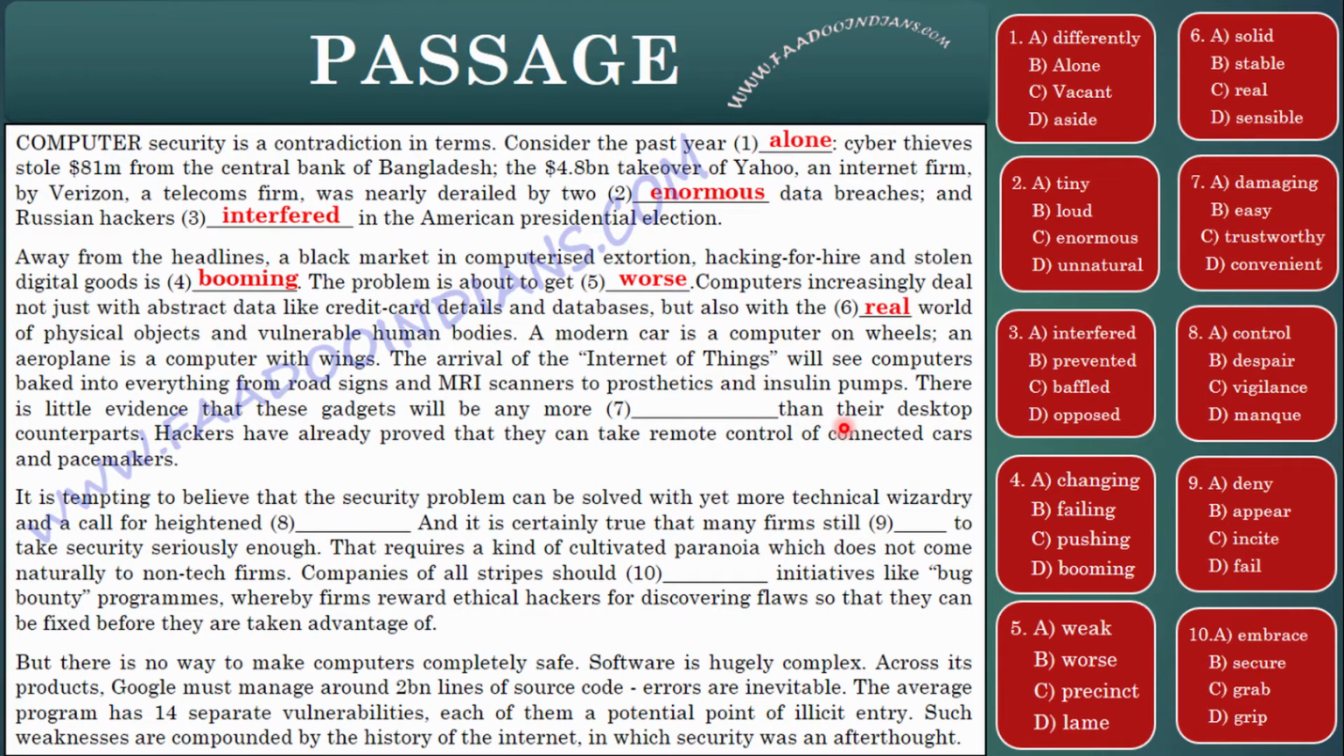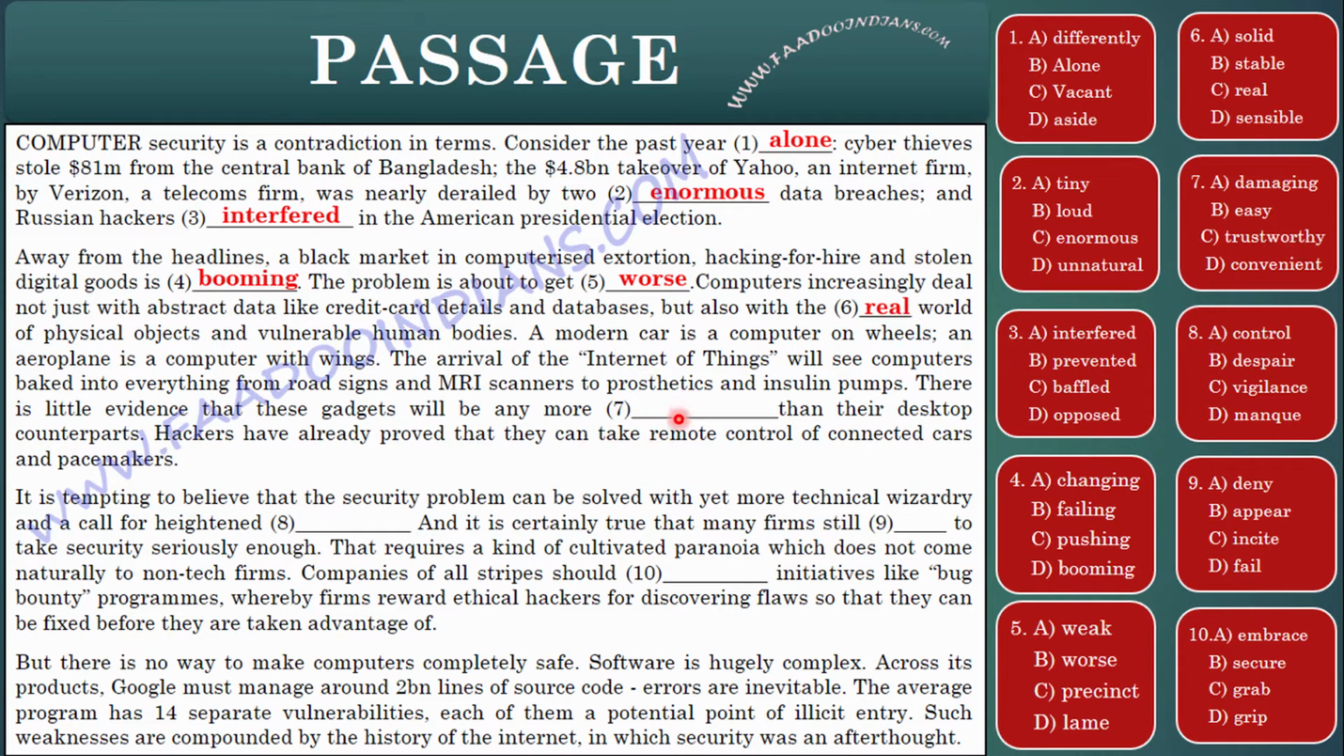It means that desktop counterparts were only sitting in one place, they just did what was programmed to them, but it is comparing with these real world gadgets these days. So let's see the options for 7. Damaging? Well, it is not damaging. Easy? Are they easy? Well, they are not easy, they are complex.